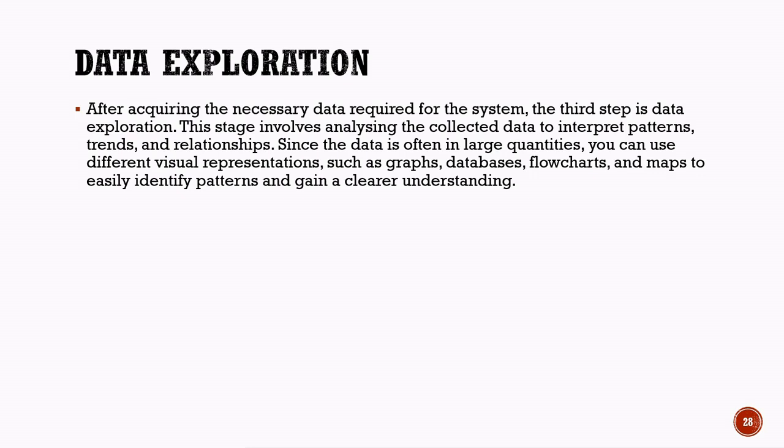For example, in a weather forecasting project, graphs can help show changes in temperature or rainfall over time. In a restaurant management project, charts can help identify the days with the highest customer visits. Data exploration helps improve our understanding of the data and ensures that the information is suitable for building an accurate and reliable AI model.